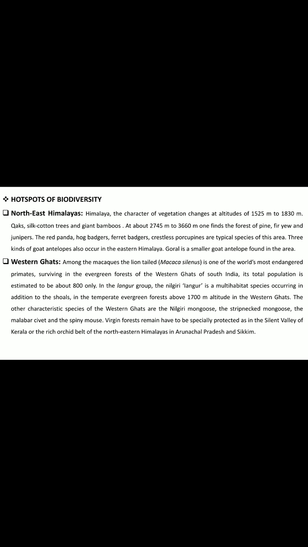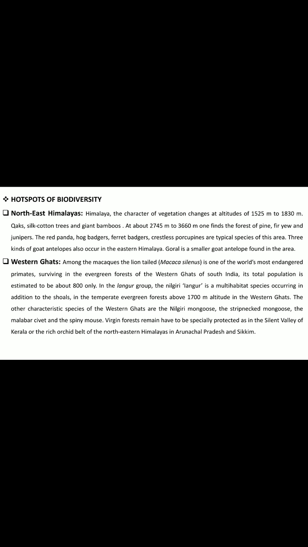Then the next one is the hotspot of biodiversity. Hotspots of biodiversity are the areas where different animal and plant species are present which are on the way to extinction.